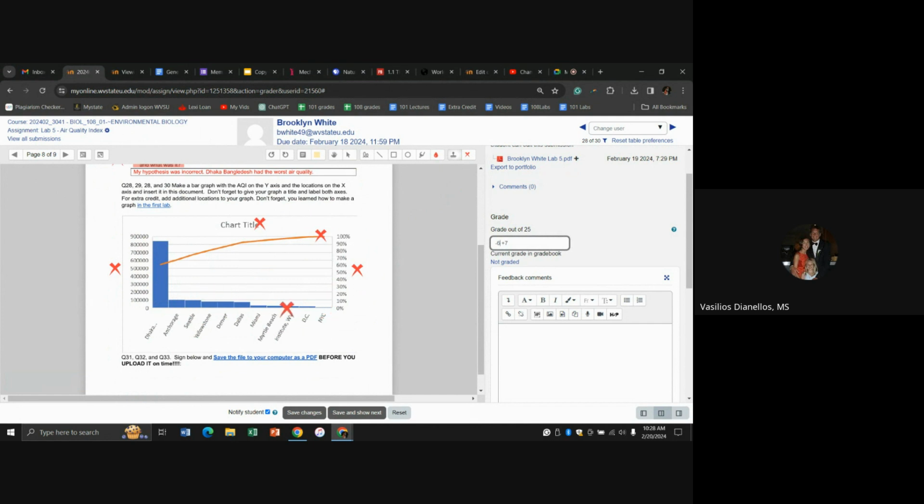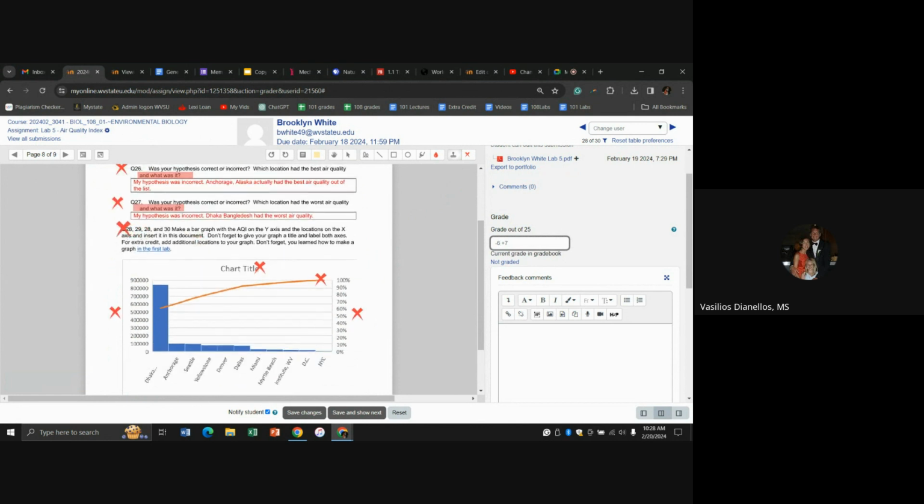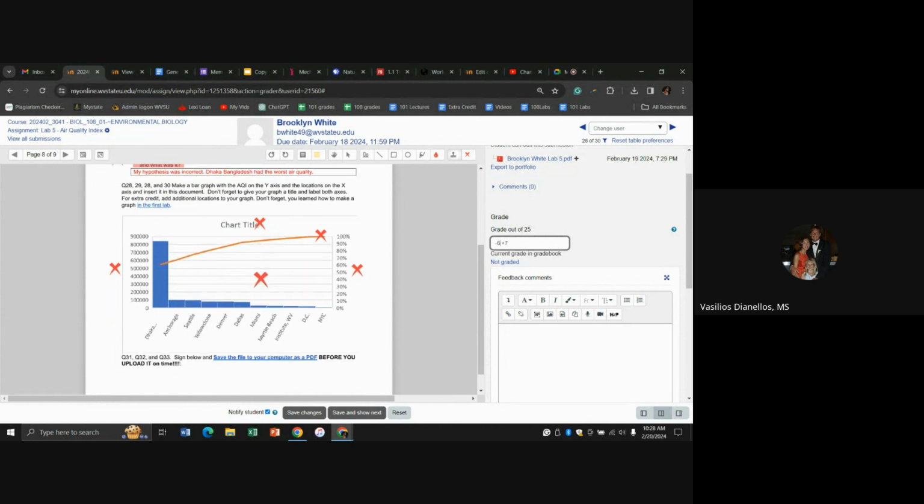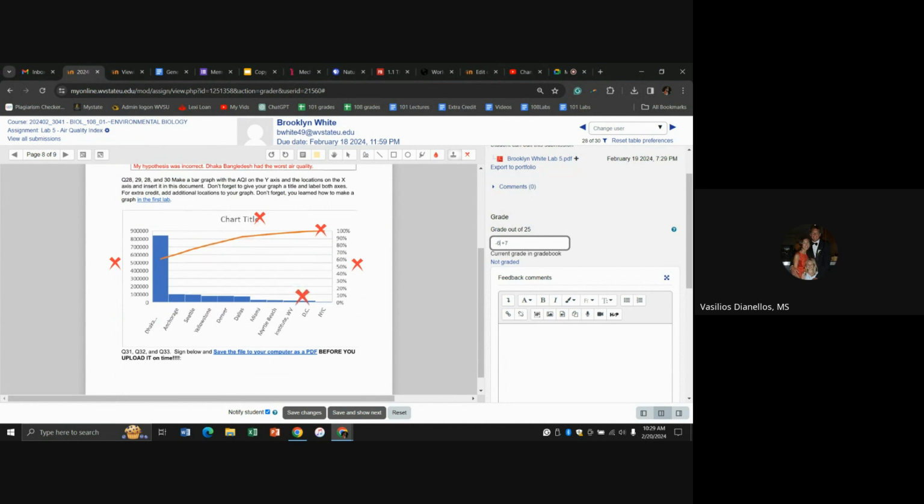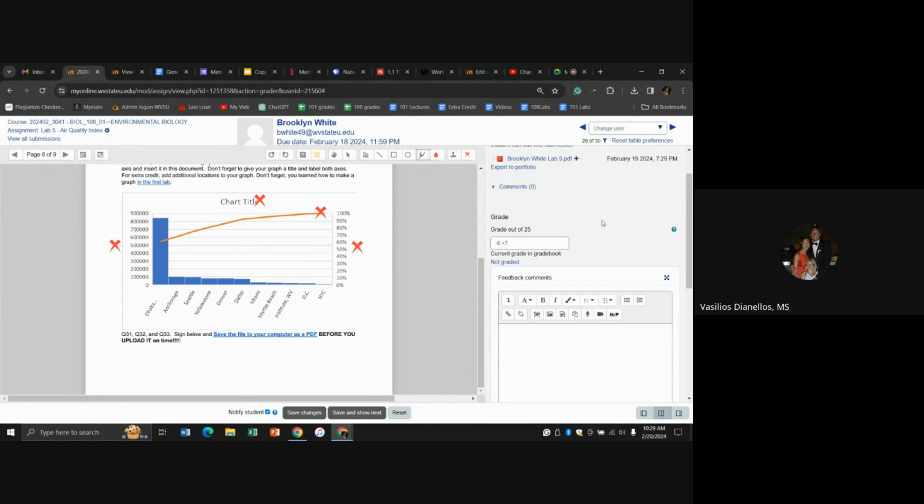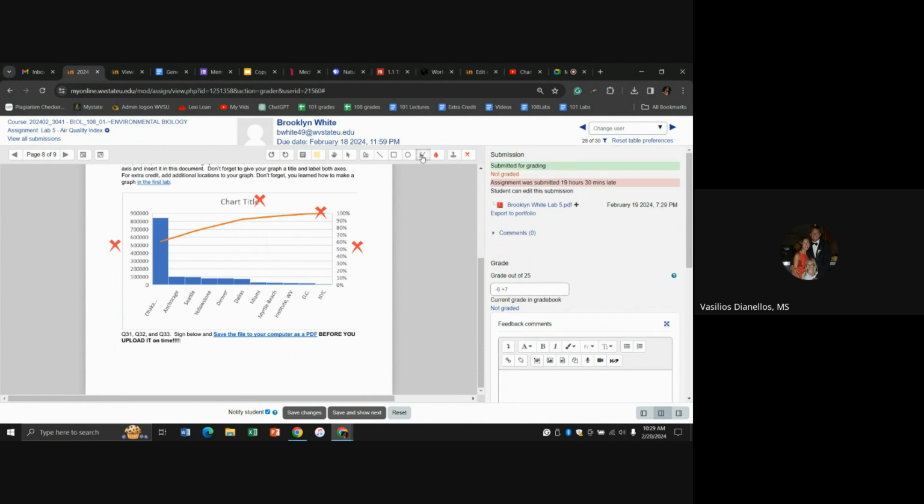So that would be another point lost, but you've already lost 3 points for the graph, and the graph itself is only worth 4 points. So I don't want to take all the points away. I want to reward you, so to speak, for at least making a graph. So yeah, that's where we're standing right now, -6 plus 7. You turned it in 19 hours and 30 minutes late. So on time, right? So you missed question 33 because it wasn't on time, but that's only 1 point. So there we go, -7.